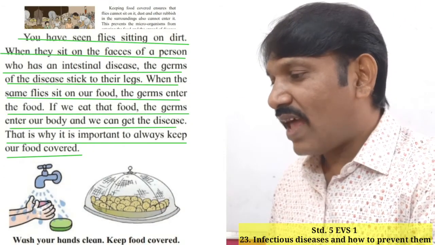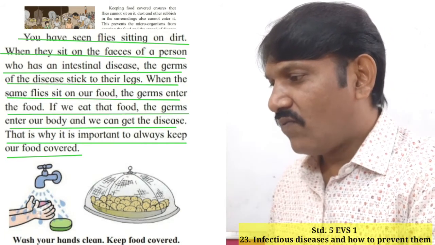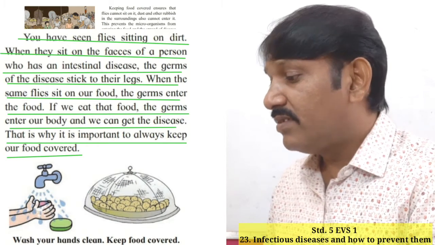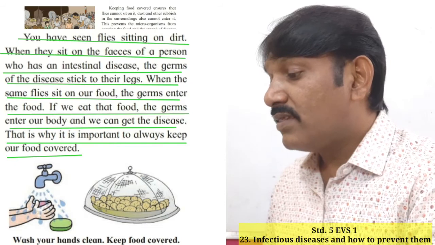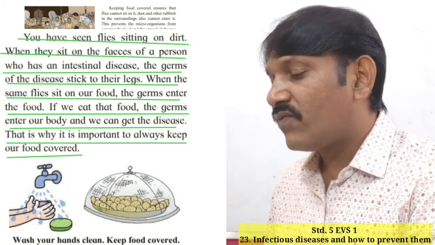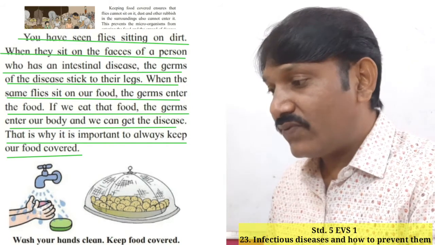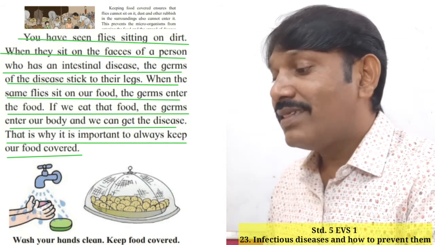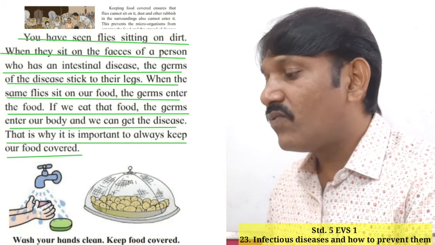You have seen flies sitting on dirt. When they sit on the feces of a person who has an intestinal disease, the germs of the disease stick to their legs. When some flies sit on our food, the germs enter the food. If we eat that food, the germs enter our body and we can get the disease. That is why it is important to always keep our food covered.